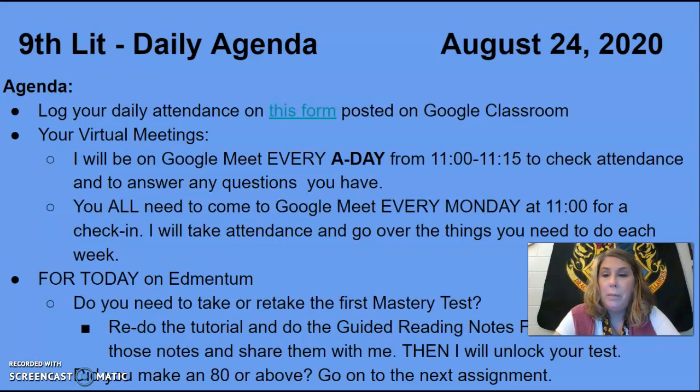You must show up on Mondays in class virtually, and then on the other days, if you need some help, come virtually, and if not, then you need to make sure that you take attendance on the Google form that is posted on Google Classroom.